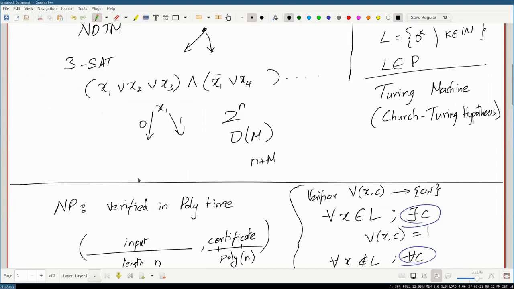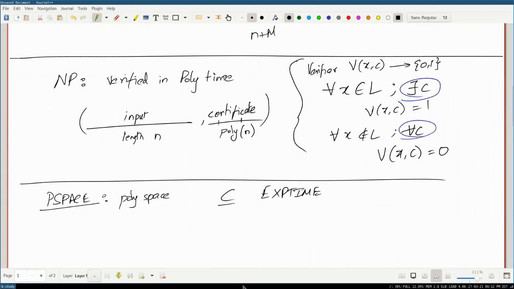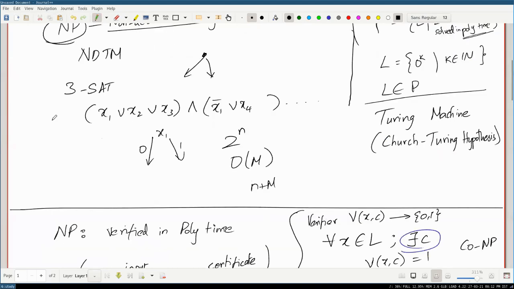Unlike in P, where you always decide yes or no, so you can just flip the output, here it's not that trivial. We have this extra condition which is asymmetric, and when you swap, you get something different. In fact, the class that you get when you swap is called co-NP. A co-class is basically anything that gives you the opposite output. In the P case, we know that P is equal to co-P because flipping the output is just running the algorithm and flipping the answer. So there's no difference between telling yes, no versus no, yes. For example, a problem like is this sorted versus is this not sorted: they're equally solvable using the same algorithm, just flip or not.